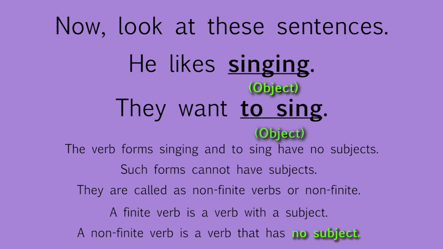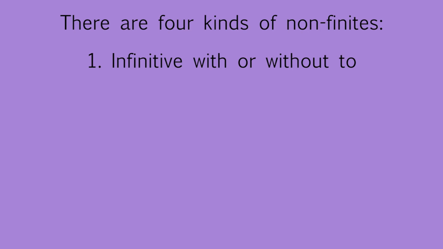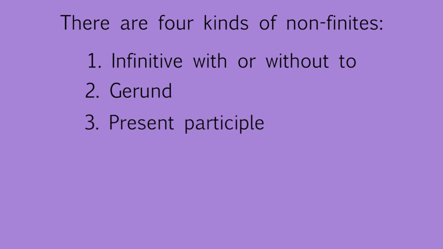Now in this first example, he likes singing. The main verb is likes and the subject is he. He likes what? Singing. So here singing is an object of verb likes and so it is a noun. That is why it is called as non-finite. There are four kinds of non-finites. First, infinitive with or without to. Second, gerund. Third, present participle. Fourth, past participle. Let us see the examples.